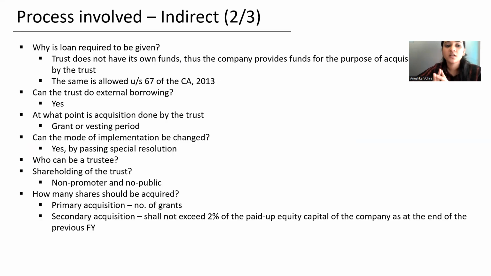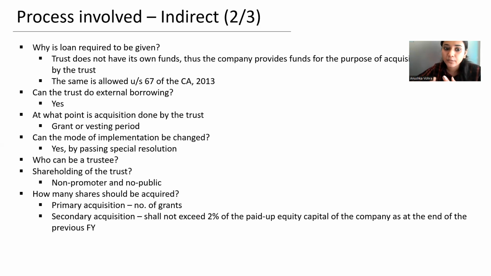Coming back to the questions, can the trust do external borrowing? As we discussed, the company gives loan to the trust. Can the trust acquire funding from banks or financial institutions? The answer is yes, but the same would be expensive, because when the company is granting loan to the trust, Section 186 does not get attracted, which means that the company can give interest-free loan to the trust. But when the trust is borrowing the same from banks or FIs, then interest would get attracted, so it would become expensive.